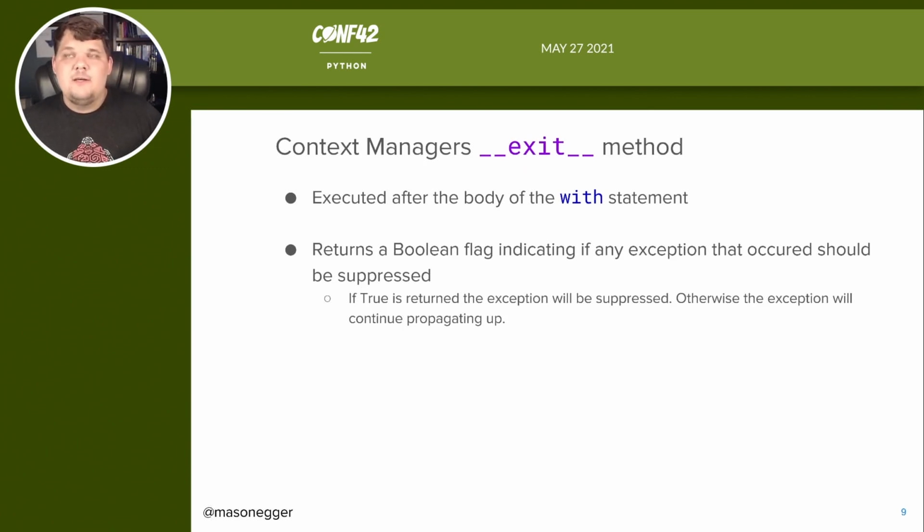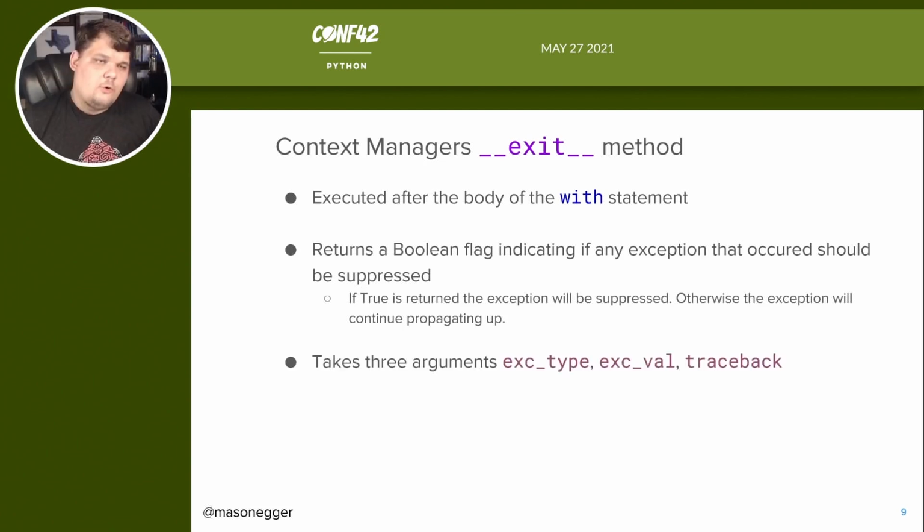Maybe we handled it in a certain way, maybe they put in some bad input, but we don't really want to do anything. Maybe we can log it. We can add some logging information in there. We can do some print statements, but we don't want this exception to actually crash the whole program. So whenever this method returns true, it says that the exception is suppressed, if there was any. Otherwise, the exception will continue to propagate up until it's either caught or it crashes the